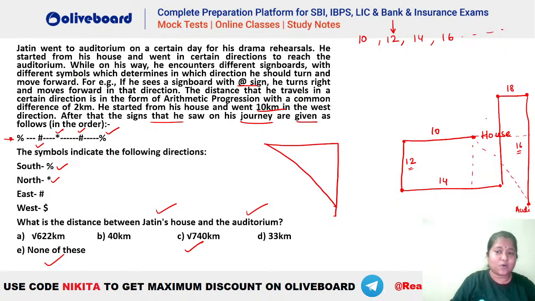So you can see what is this value here. ये value कितना होगा? You can see this value was how much? This value was 14 and this value is 10, isn't it? So this value should be 4 here. है ना? ये value कितना होगा? 4 होगा. And this value is how much? This value is equal to 18. That means you can see the base here is 18 plus 4, that is 22. है ना? 22 हो गया.